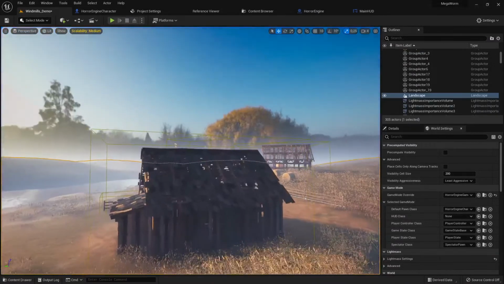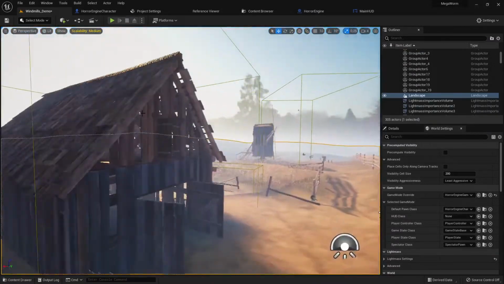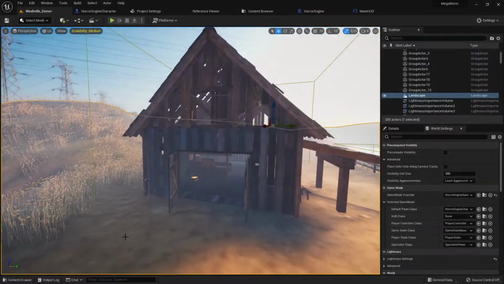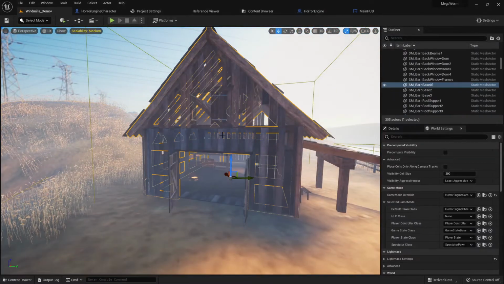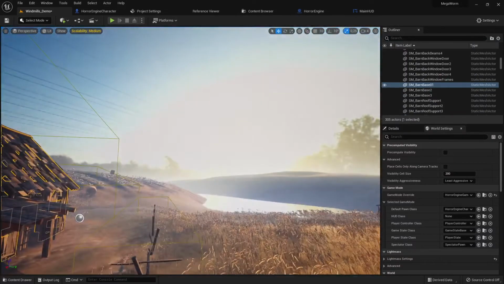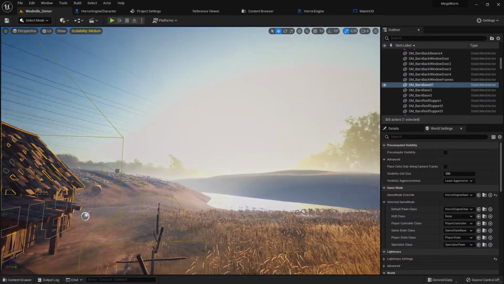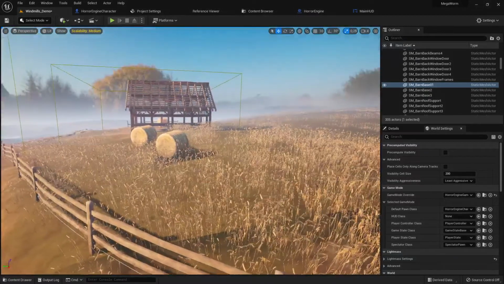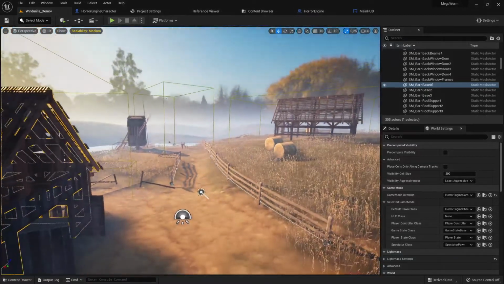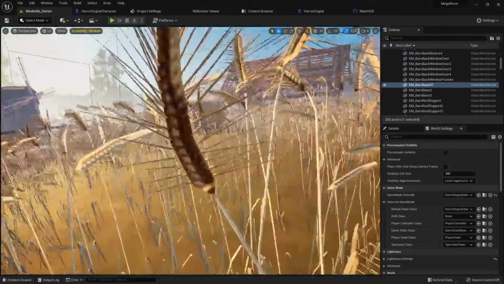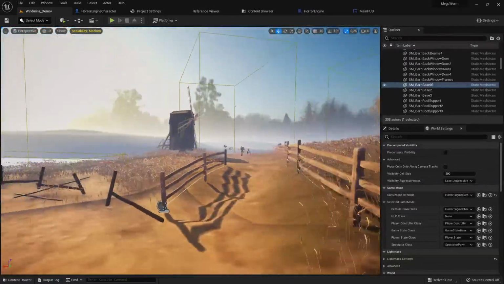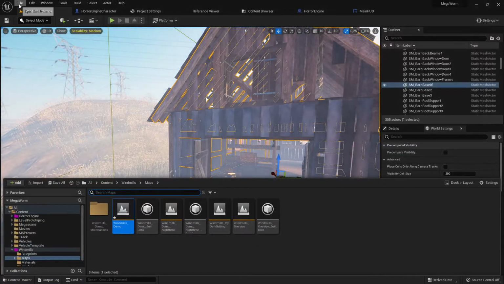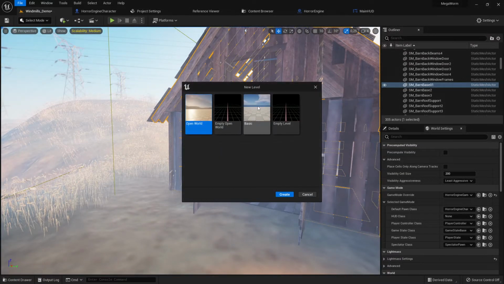This is more level design, and of course you can add your own assets here, and you can start with level design if you want, but we are not talking about level design right now. What we are talking about is this: you have to check all these assets if you like them. Perhaps you don't like this level design here, then you have to clear it or create your own. For example, you go to file, new level, and then you create your own level.